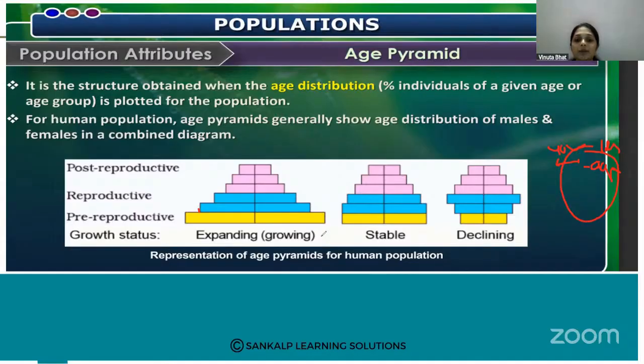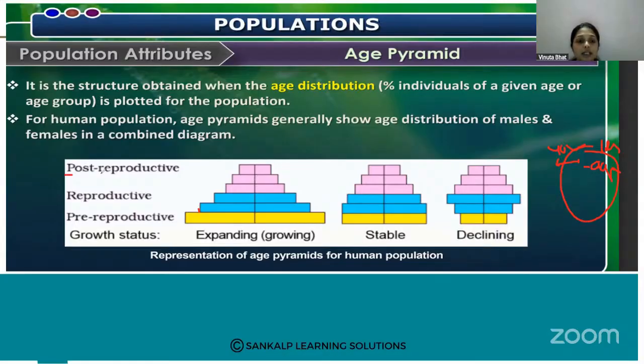That represents human populations. So what does expanding mean for a human population pyramid? It means that it is growing.